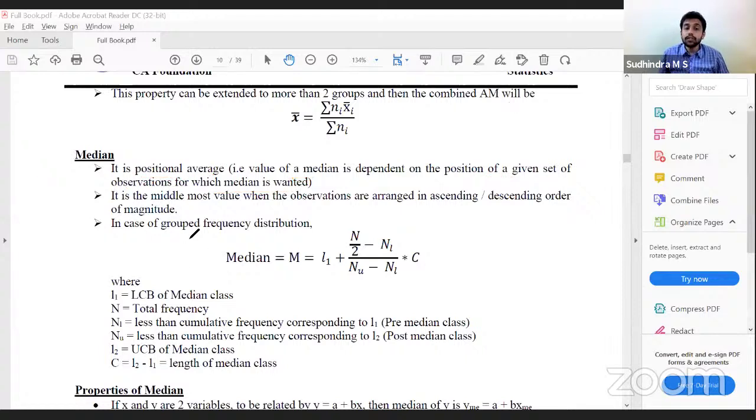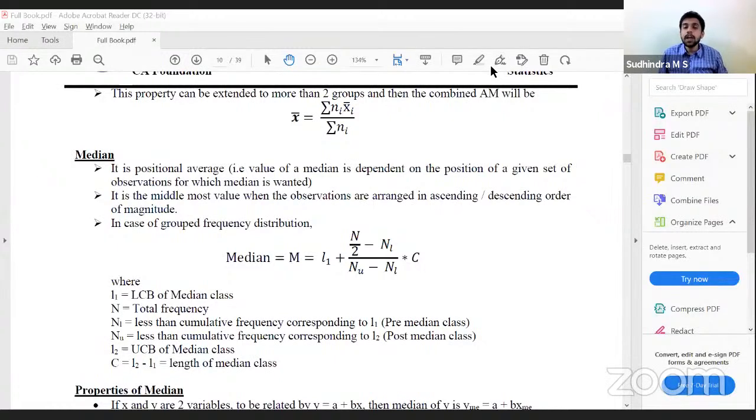Then, in case of ungrouped distribution, it is simple to calculate median: ascending or descending order, middlemost value. For grouped frequency distribution, we have this formula: L1 plus n by 2 minus nl divided by nu minus nl into c. For that, first we have to calculate the median class. How to identify the median class? N by 2. You will have the cumulative frequency; in which range of cumulative frequency that particular n by 2 value falls, that would be the median class.